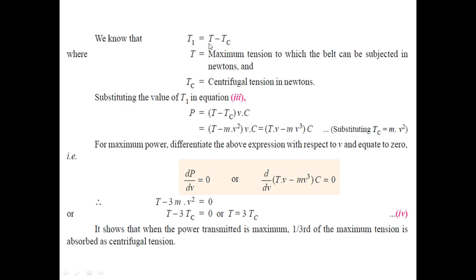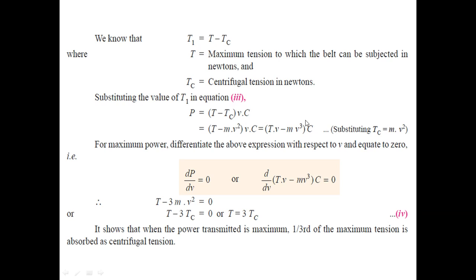That means T1 is equal to T minus Tc, where T is the maximum tension which the belt can be subjected to, in newtons, and Tc is the centrifugal tension in newtons. We just substitute the value of T1, so we get the expression of power P is equal to (T minus Tc) into V into C.